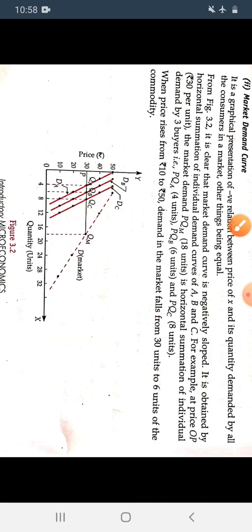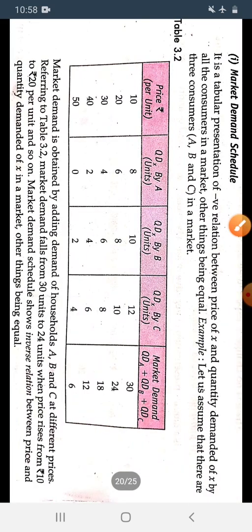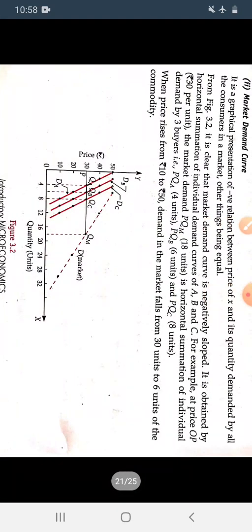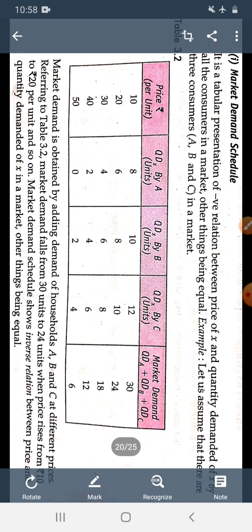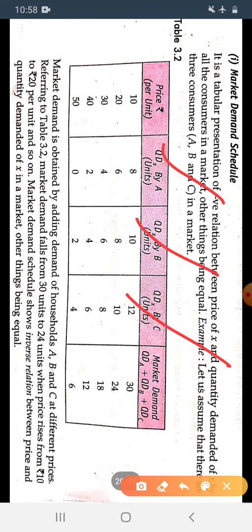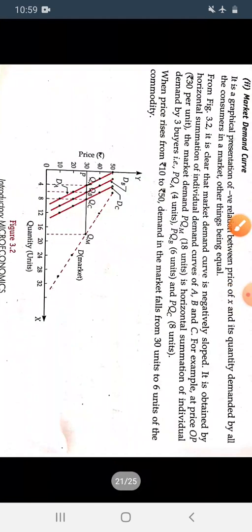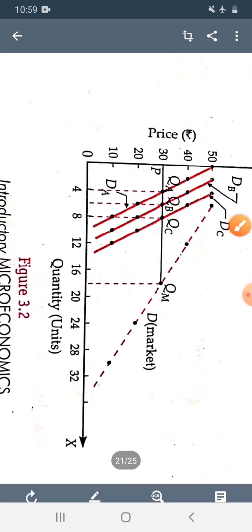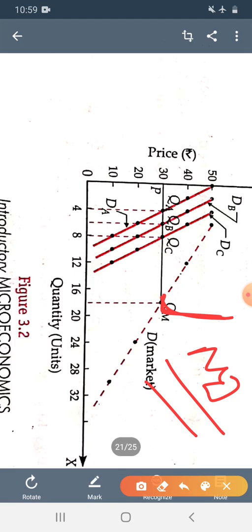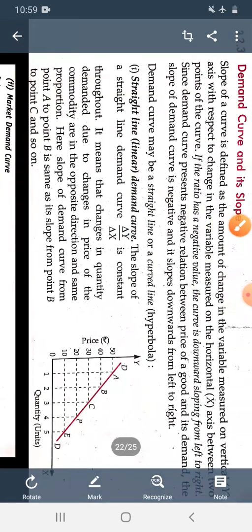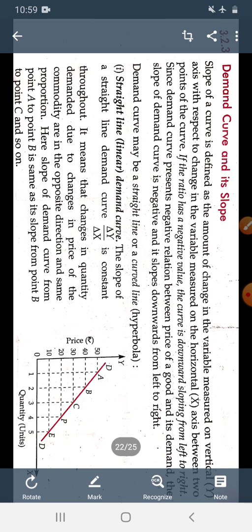Okay, got it or not? Yes, I think you got all these things. First of all we draw the individual demand curves, as the data says, and lastly the market demand curve, where we show the relation between the price and the market demand. So we draw this line, it shows the market demand curve, nothing more than that. Now the next topic is what is demand curve and its slope.